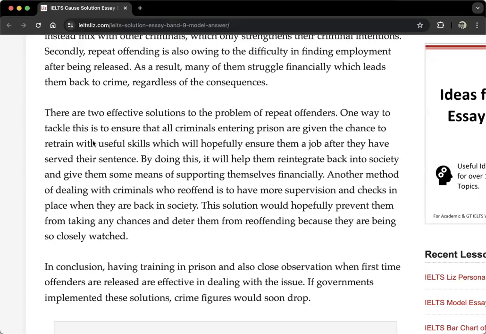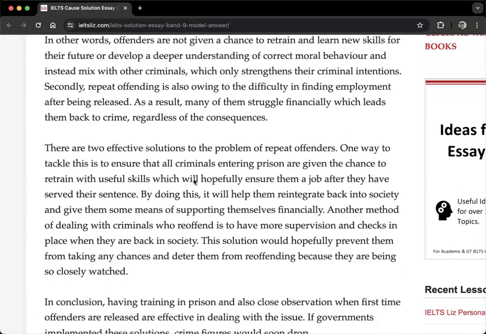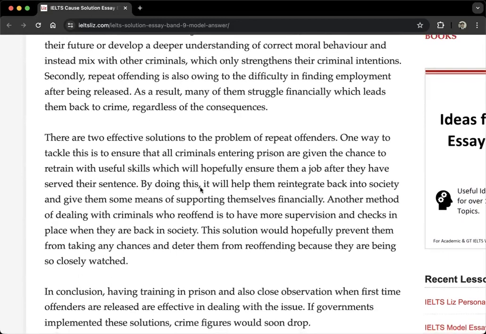And you see these solutions go from these reasons. So here, first reason was lack of rehabilitation. And here they say that in prison, they can be given a chance to retrain with skills. And then they could find a job after it. Yes. And by doing this, they will reintegrate. Integrate is like to enter, to come back into society and give them some means of supporting themselves financially, meaning giving them some way to earn money.